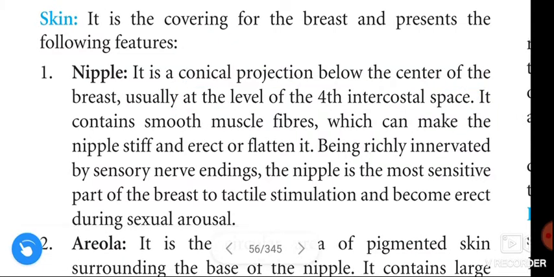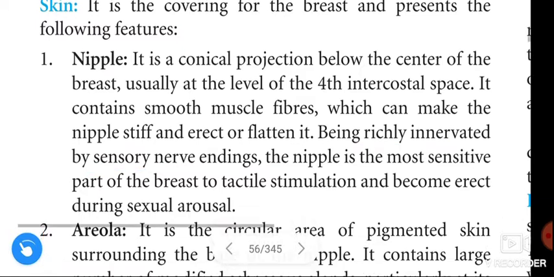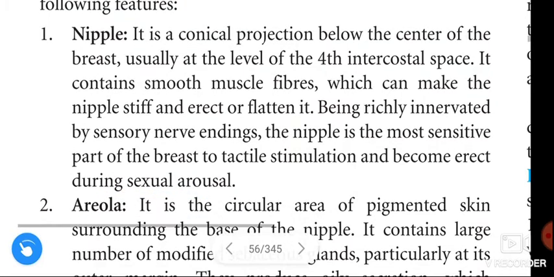Okay, maybe asked in viva also. It contains smooth muscle fibers. Nipple contains the smooth muscle fibers which can make the nipple stiff and erect or flatten it. Being richly innervated by the sensory nerve endings, the nipple is the most sensitive part of the breast to tactile stimulation and becomes erect during sexual arousal.